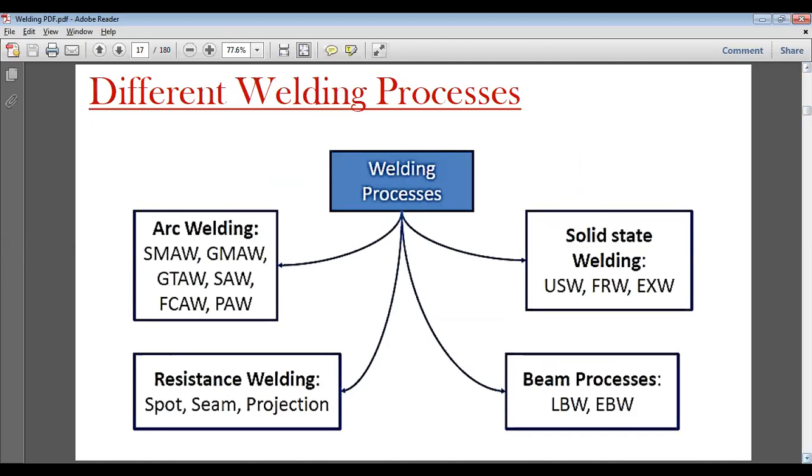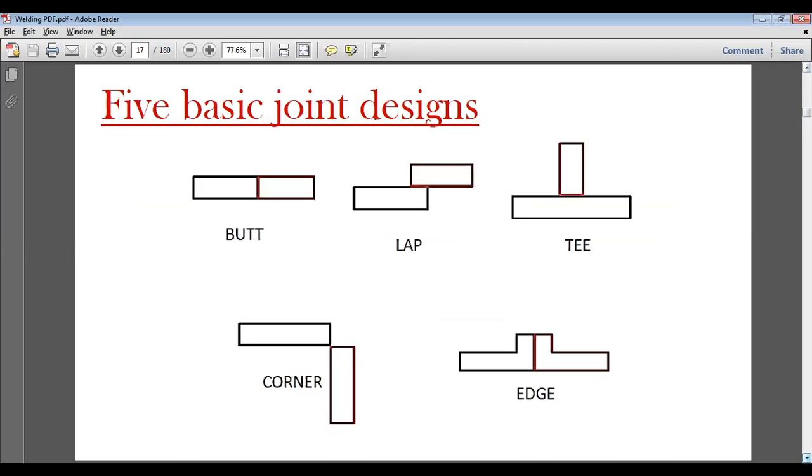this is the source of arc. This is the source of heat. Classification of welding on the basis of sources. Now, before jumping to the production of arc, before jumping to the heat generation for welding, we'll go to basic types of joints.